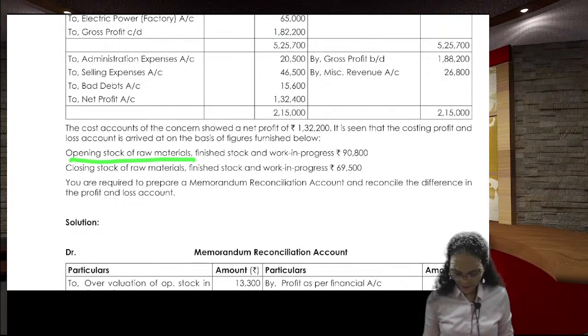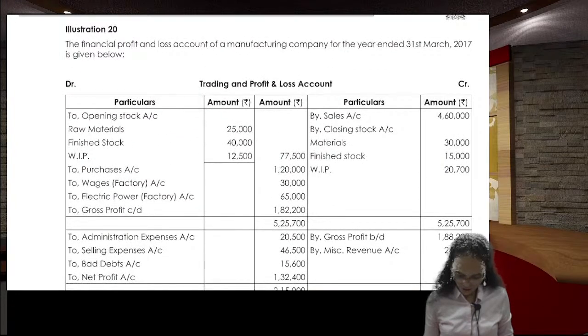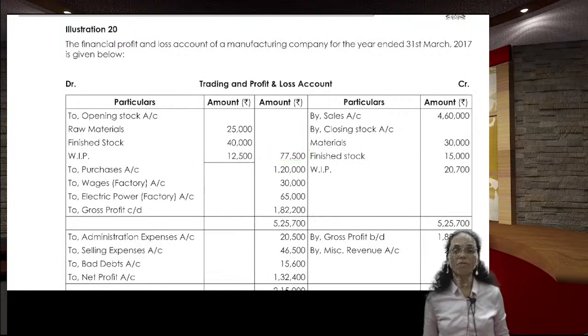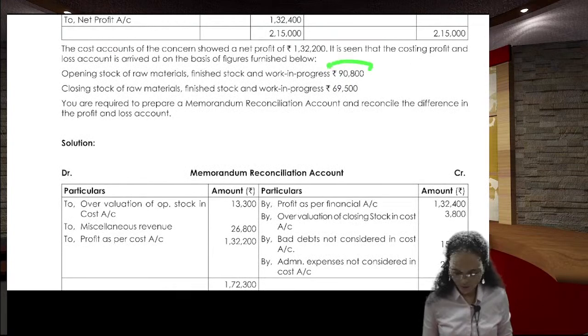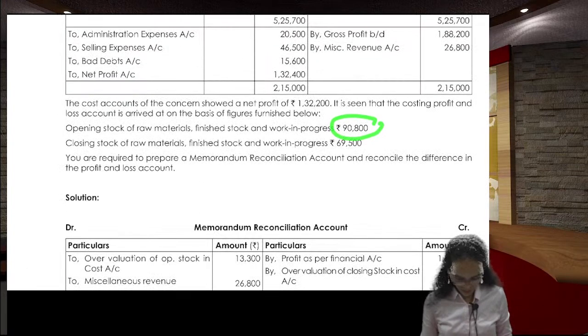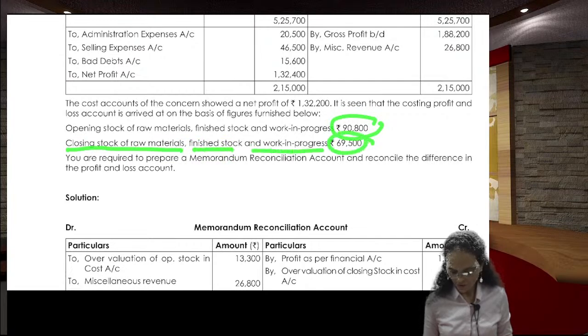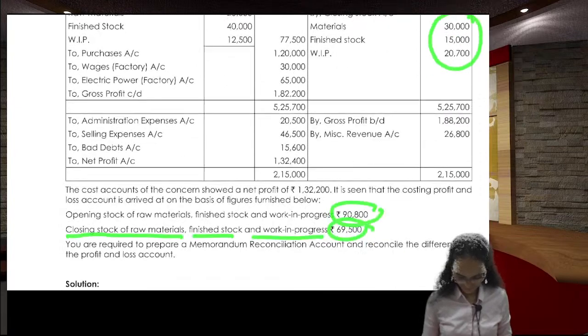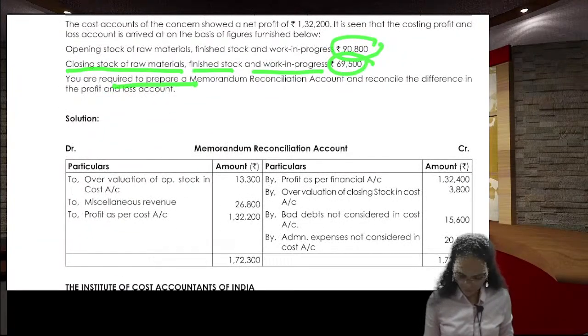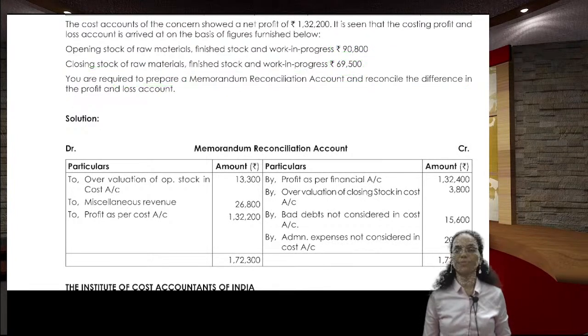Opening stock of raw material, finished goods and work in progress is this much in the financial, 77,500. But in the cost, 90,800 rupees. Closing stock of raw material, finished goods and work in progress is 69,500 in the cost, but in the financial, this much. You are required to prepare a memorandum reconciliation account and reconcile the differences in the profit and loss account.